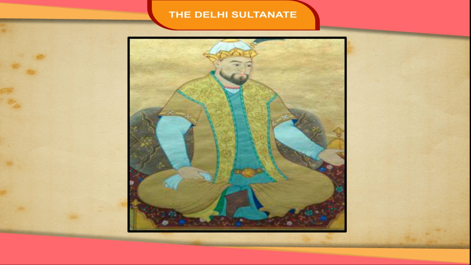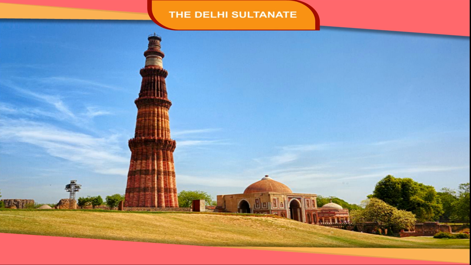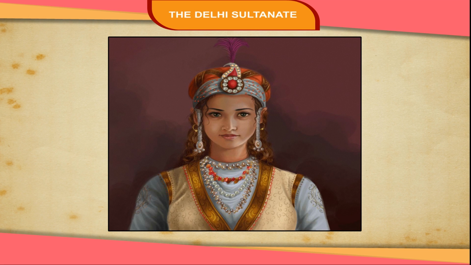We come to know about Iltutmish and his successors from the books written by Minhaj-us-Siraj, who lived at the court of Delhi. In his book Tabaqat-e-Nasiri, written in Persian, he mentions how Iltutmish was sold in the slave market by his brothers and later bought by Qutbuddin. He completed the Qutub Minar started by Qutbuddin Aibak. He was succeeded by his daughter Razia Sultana.